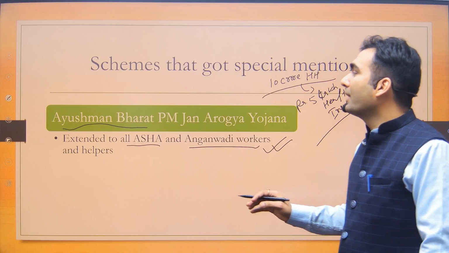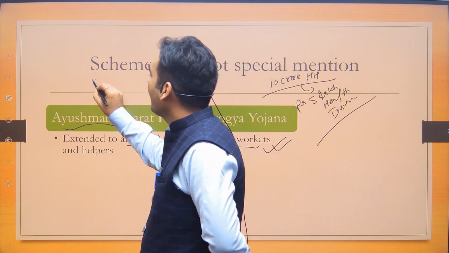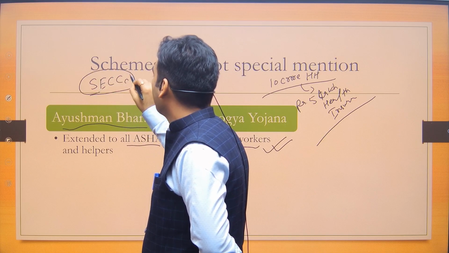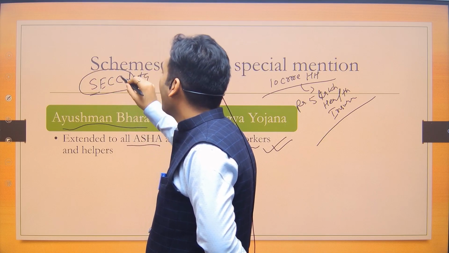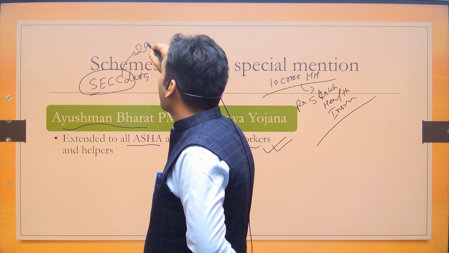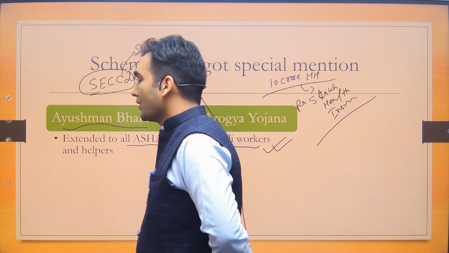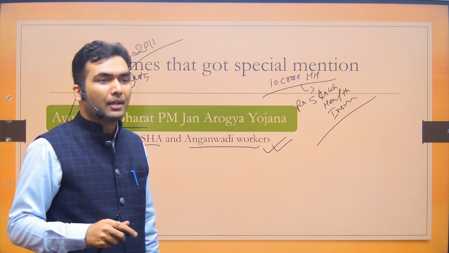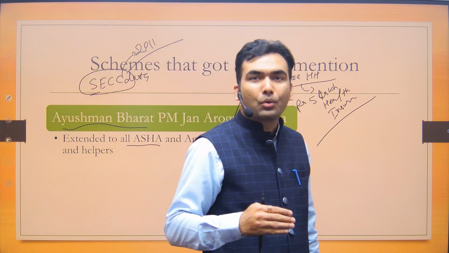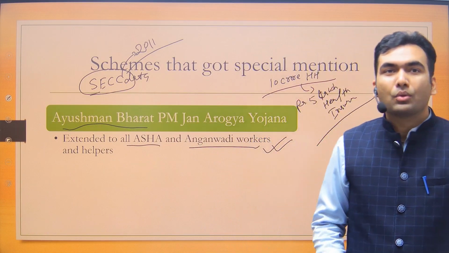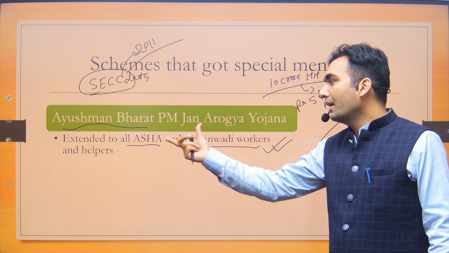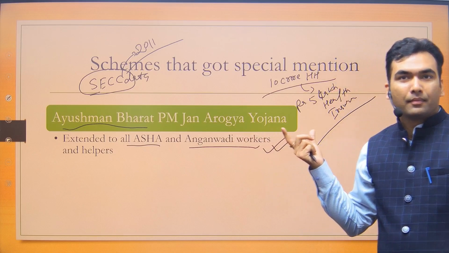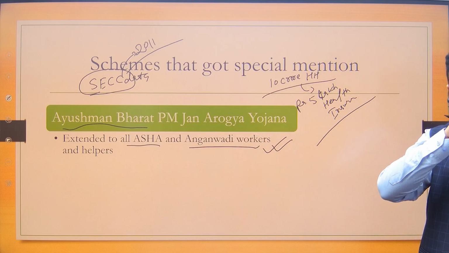So currently the beneficiaries are selected based on Socio-Economic Caste Census data, which was collected in Census 2011. So based on this SECC data, there are various criteria, like exclusion criteria and inclusion criteria. Based on those exclusion and inclusion criteria, beneficiaries are selected by the central government. Okay?